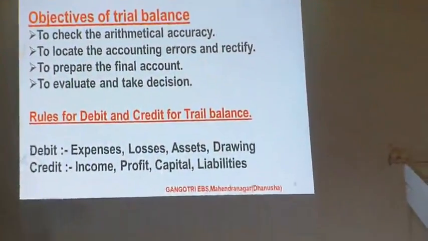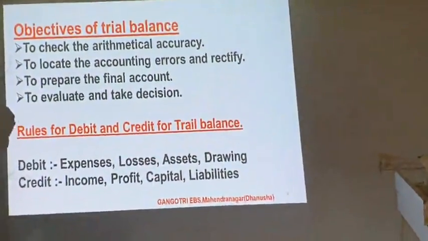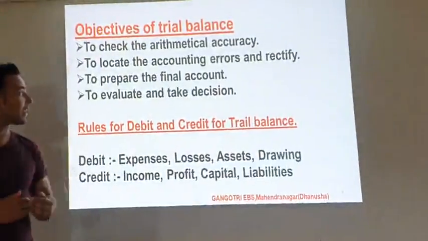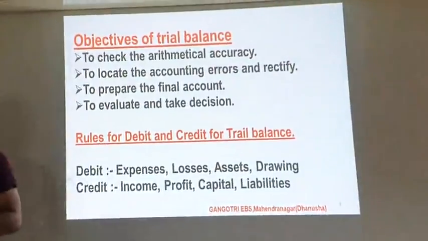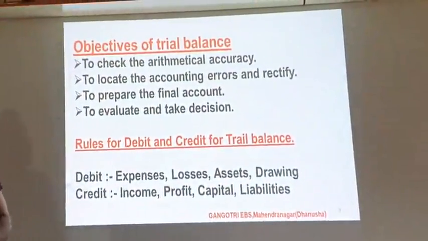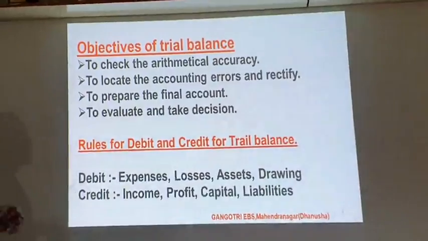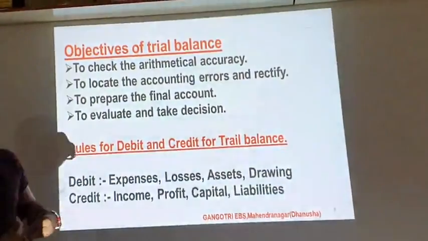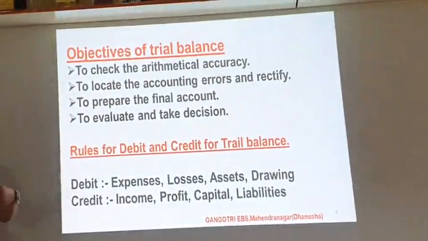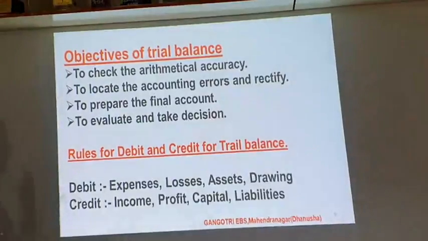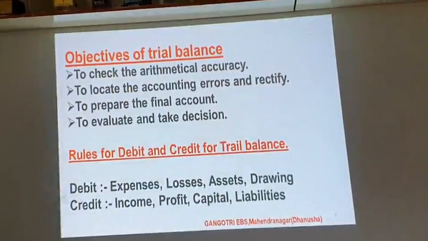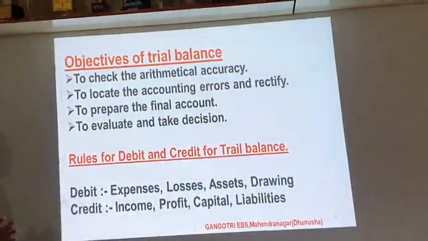Another objective is that it is also helpful for the preparation of the final accounts. The next step after this is preparing the final accounts. In the final accounts, we prepare the trading account, profit and loss account and the balance sheet. So the trial balance is helpful for preparation of the final accounts, and that is to evaluate and take decisions.